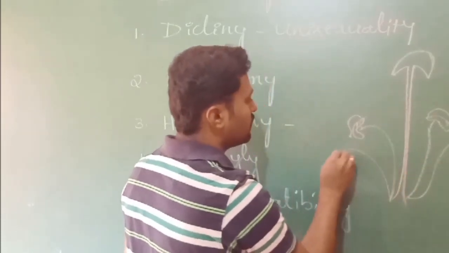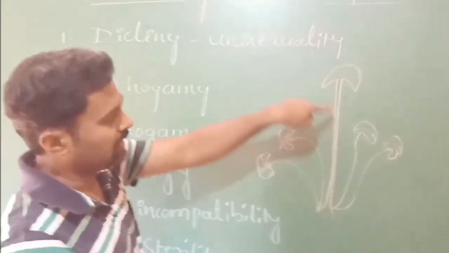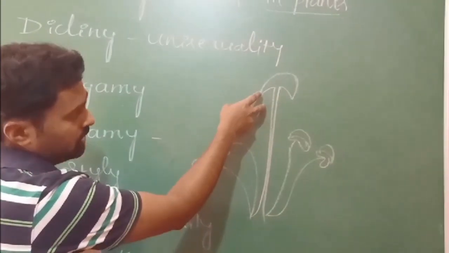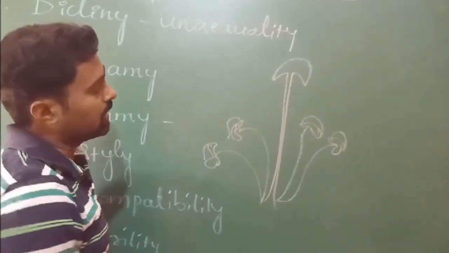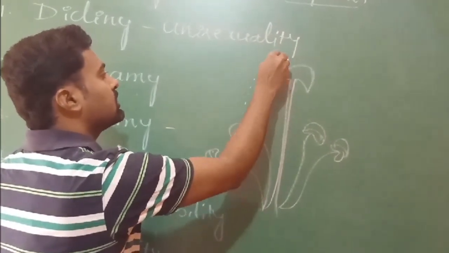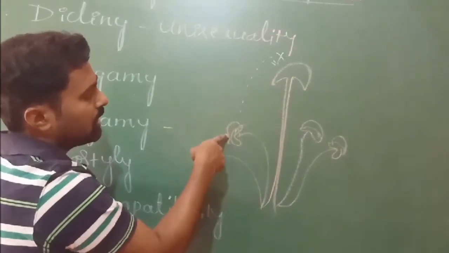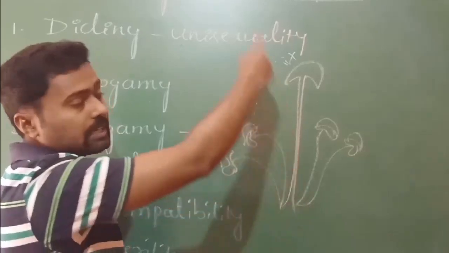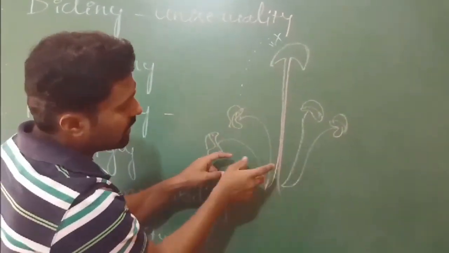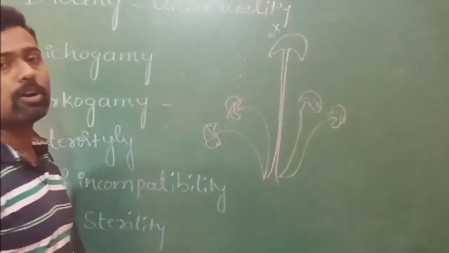I think you can observe here. The filaments of the anthers are short, the style is very long, and the stigma is carried away from the anthers. This condition avoids self-pollination; it strictly avoids the falling of pollen grains of the same flower on the stigma. There is a spatial separation between the stigma and the anthers because of the length of the style. So this is one condition, heterostyle, a difference in the length of the stamens as well as in the length of the style. That can avoid self-pollination.